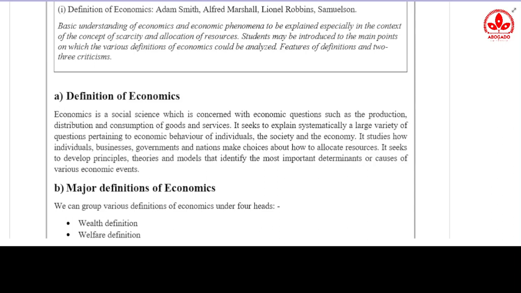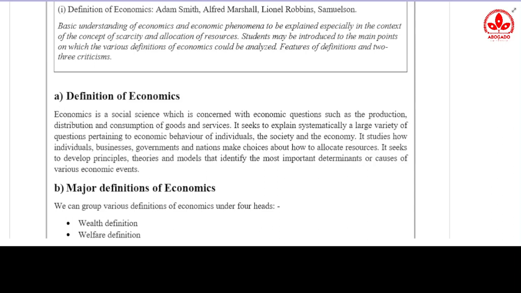So I would not go very deep into it. I would just tell you a basic definition of economics, and you need to keep that in mind.